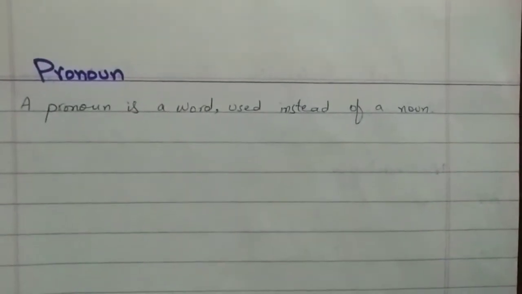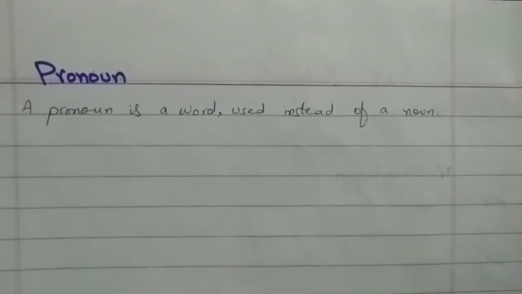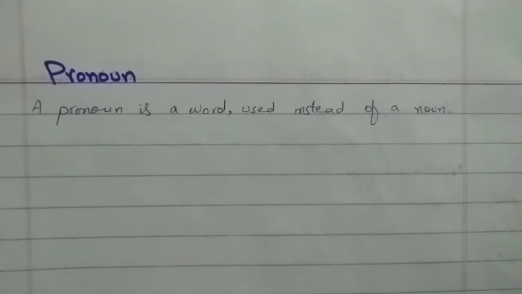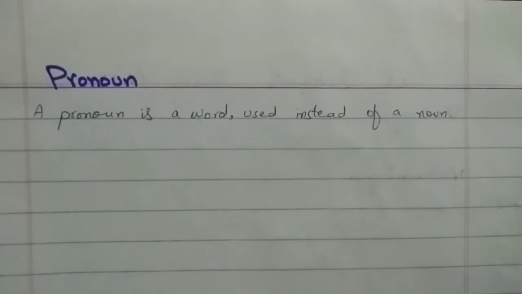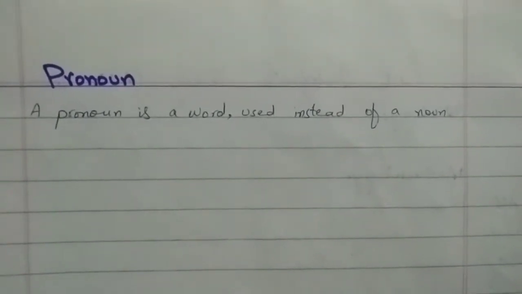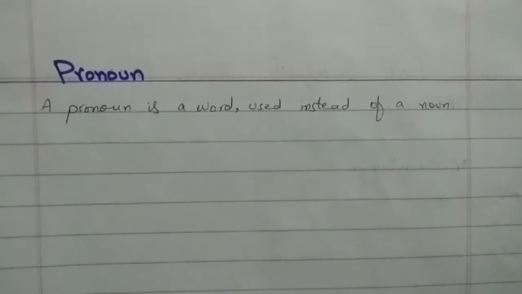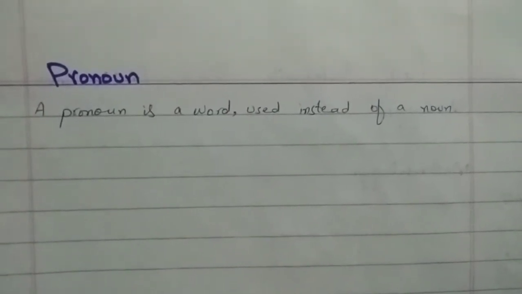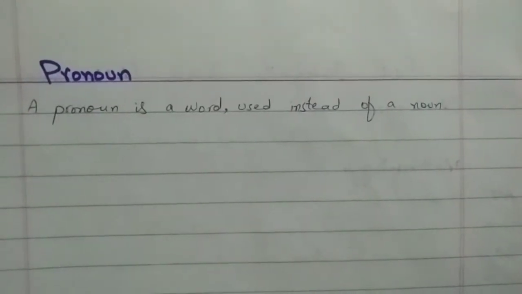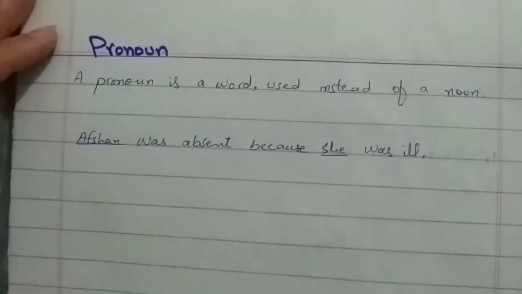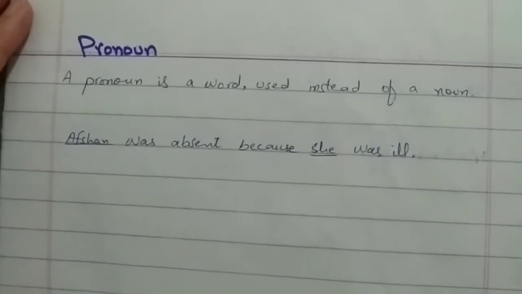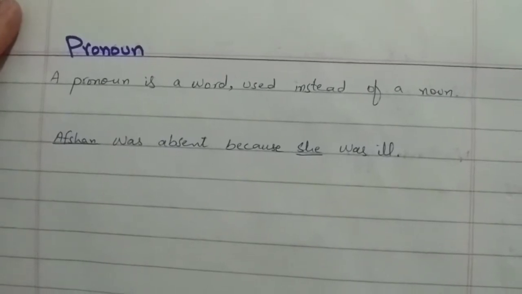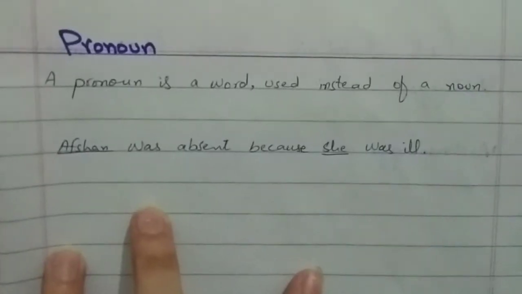For example, if you say "Afshan was absent because Afshan was ill," that would be incorrect. You cannot use Afshan twice in the sentence. In the opening sentence we write Afshan, and in the second sentence we replace Afshan with the pronoun. I hope that pronoun is clear so far: a word we use in the place of a noun to avoid repetition.